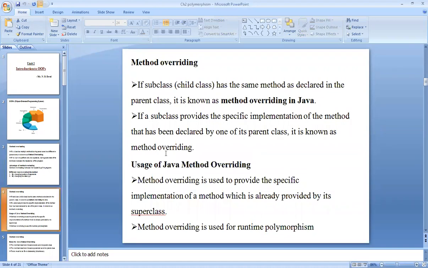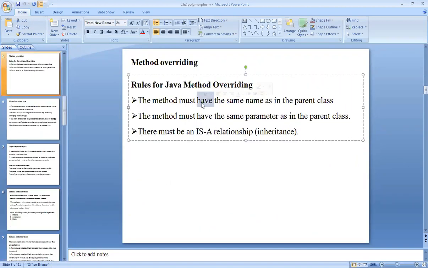Then we moved towards method overriding. In that, we have seen how to override methods, and for that we used two different ways. First one, by using these three rules. First, we check whether the method has the same name as in the parent class.